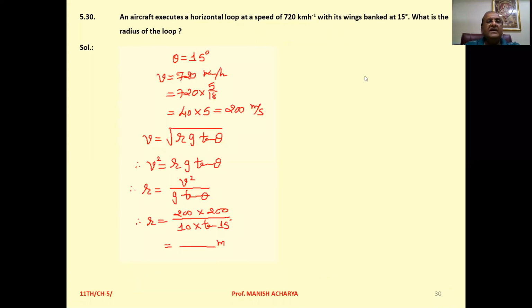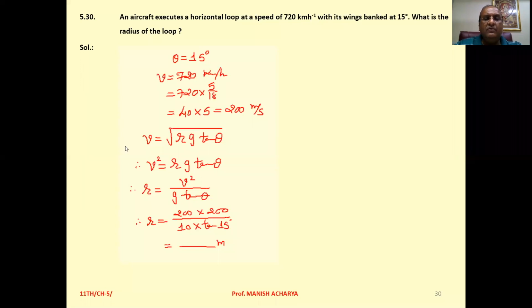5.30. An aircraft executes a horizontal loop at a speed of 720 km per hour with its wings bent at 15 degrees. What is the radius of the loop? Simple thing. Theta is given to you as 15 degrees. Speed is 720 km per hour, so that is 720 into 5 by 18. So that is 200 meter per second.